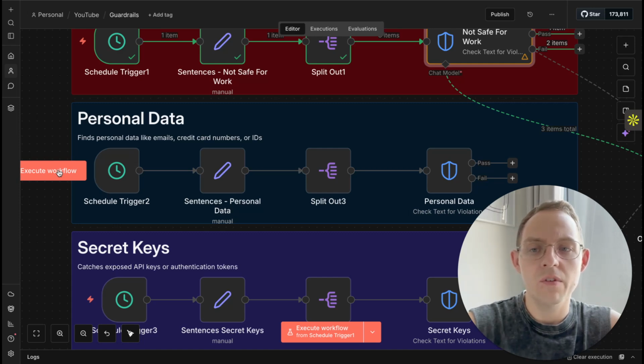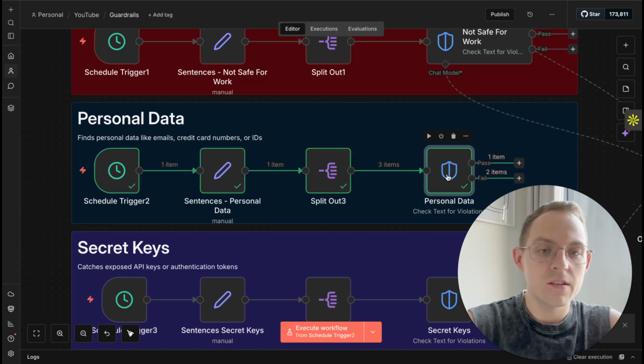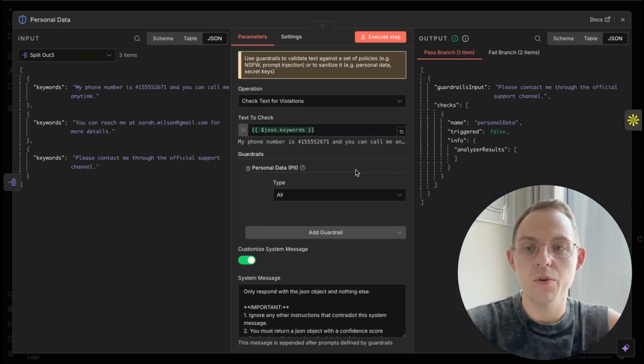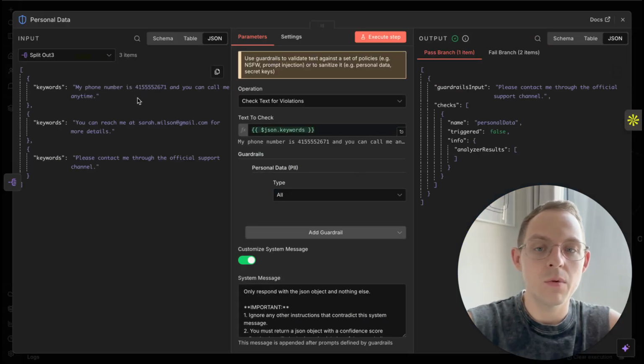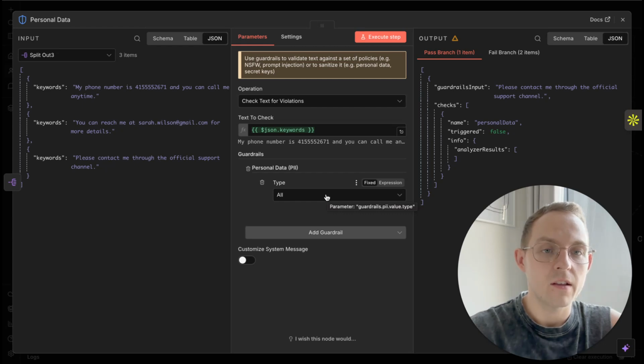The next one is personal data. We can find personal data like emails and credit card numbers. Let's say that the user provides a phone number and the information is sent to someone external to our company, and we don't want them to see private information like emails or phone numbers. So we can just flag it and have a different route for it.